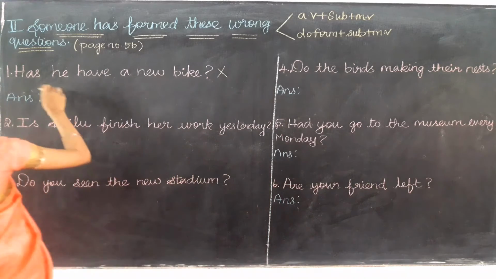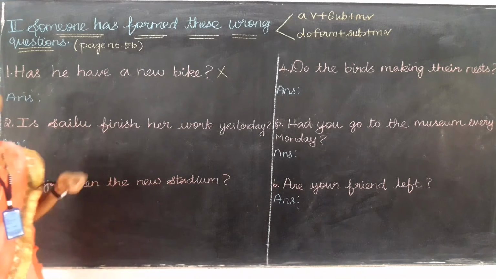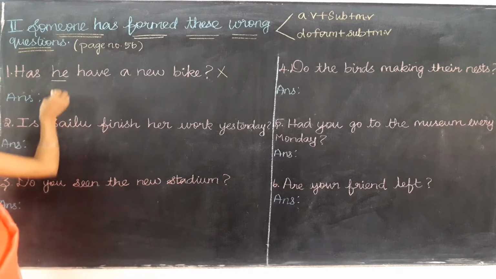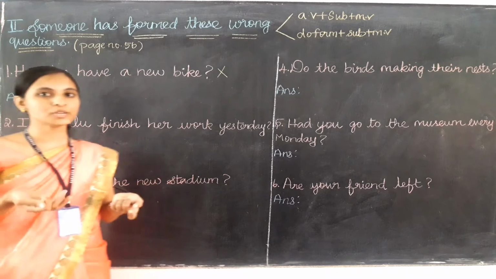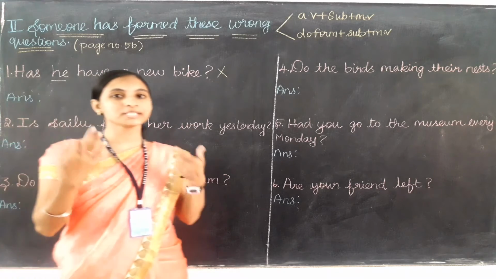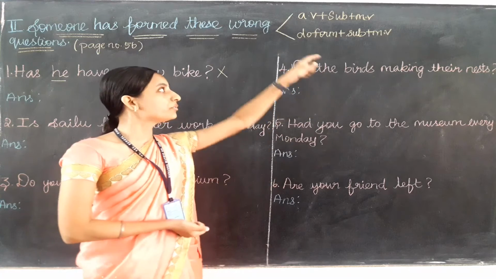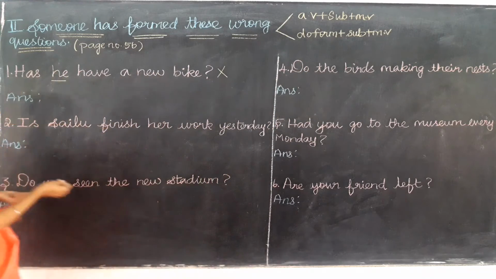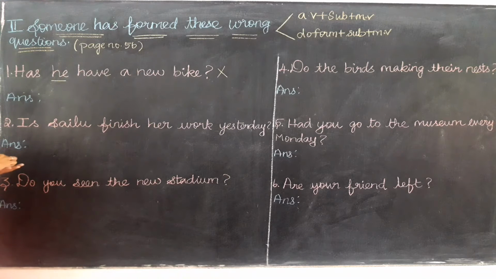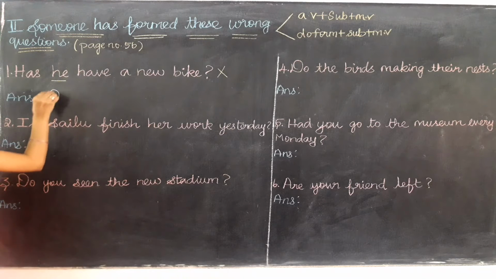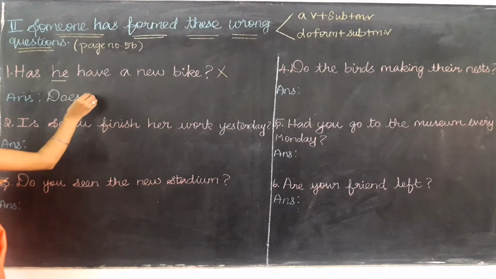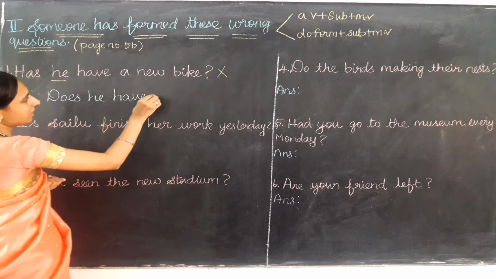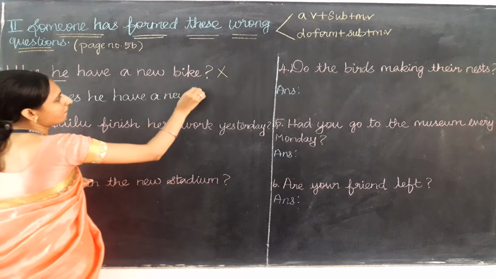Now we need to change it. Here they have used has. Has or have means they are talking about the present only, and the subject here is he, which is a singular person. For a singular person in the present time, which do form verb will we use? Yes, we will use does. So the answer will come like this: Does, then he, and all other words will come as they are. Does he have a new bike?